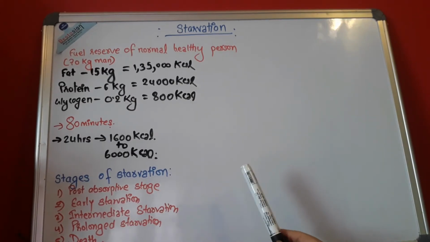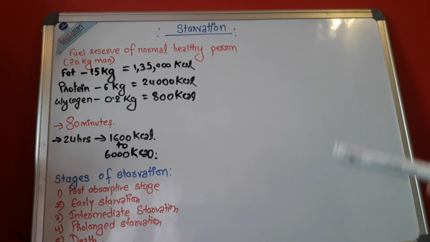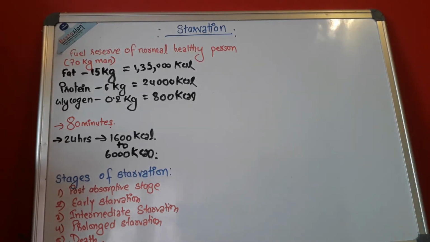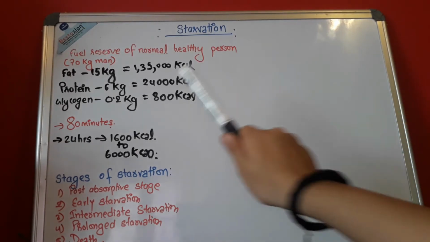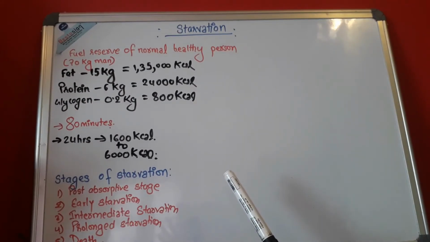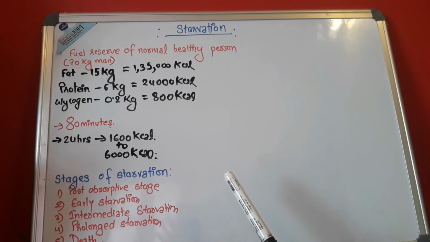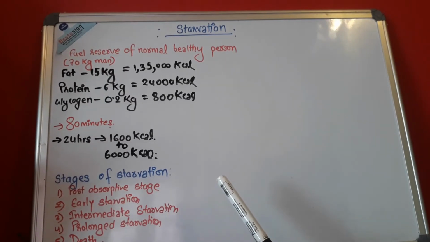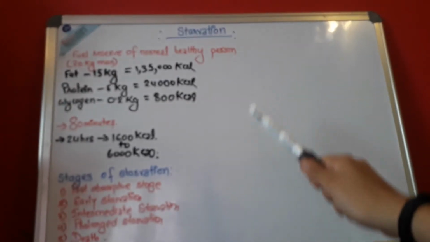Now the body begins to derive energy from these reserves every 80 minutes. So after every 80 minutes, the body starts to search for these energies.